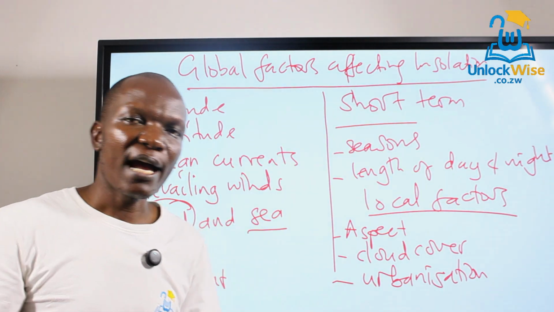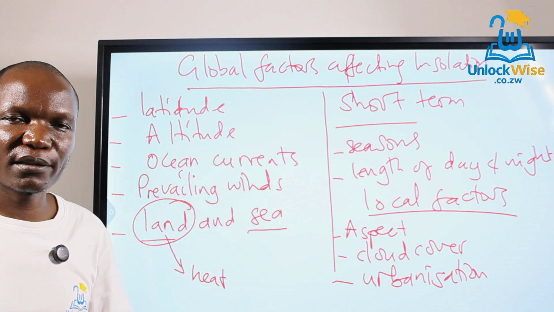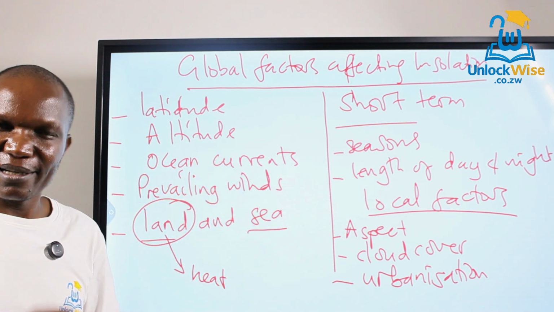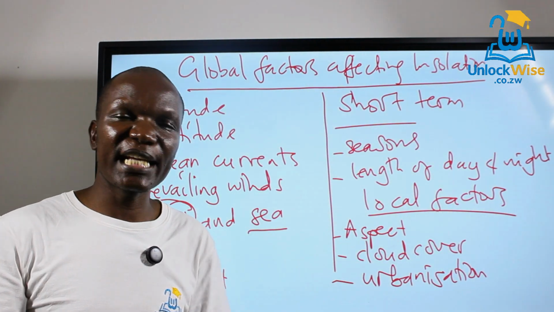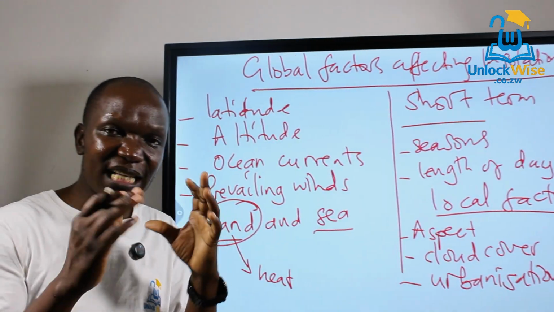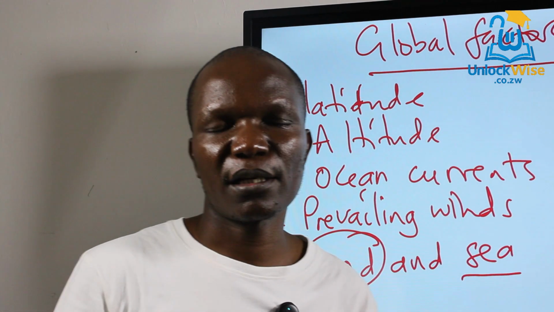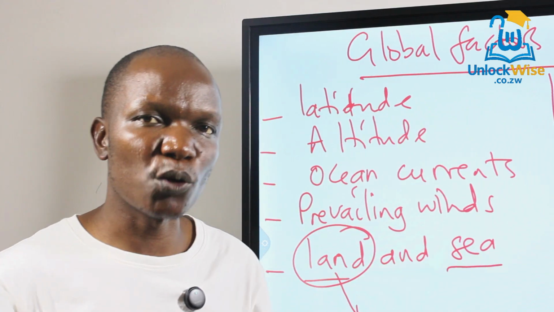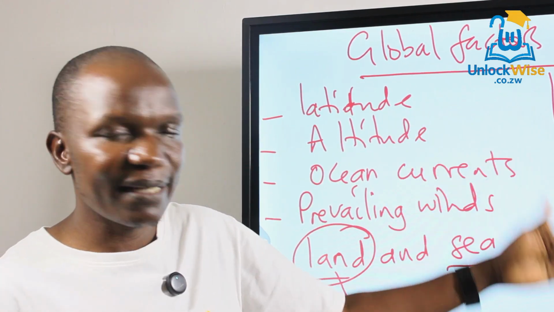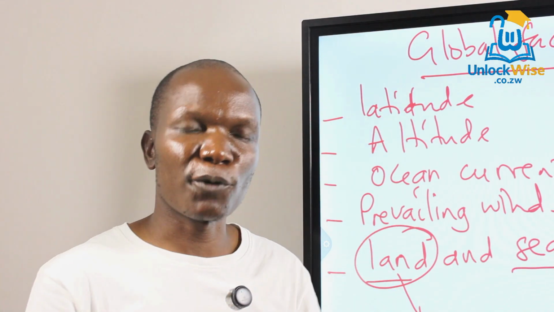So for today, I want you to understand the global energy budget, what happens during the day, the daytime energy budget, the nighttime energy budget, and the transfers of heat that I taught you about, which are the horizontal heat transfers and the vertical heat transfers. We need to understand those, and also the factors influencing insolation. So this is for today.